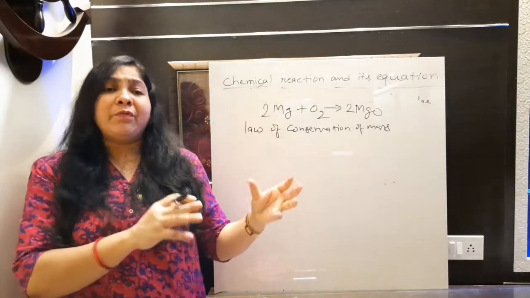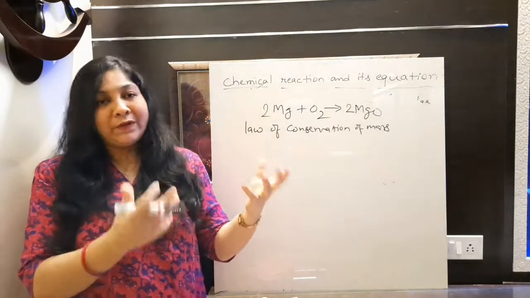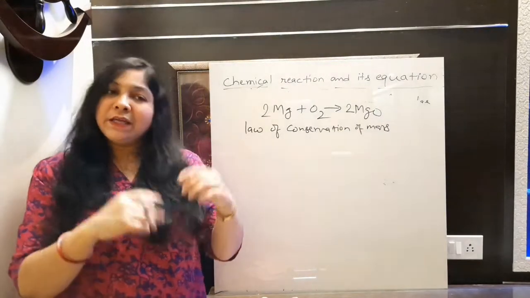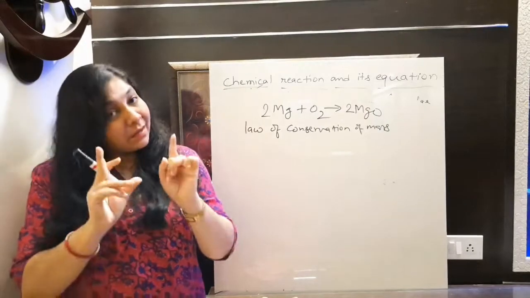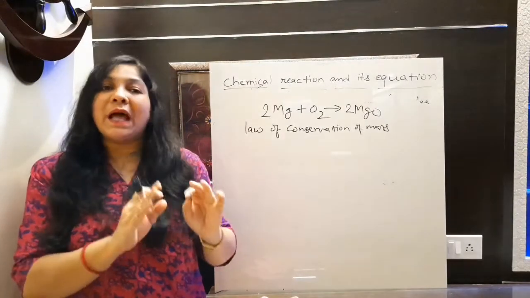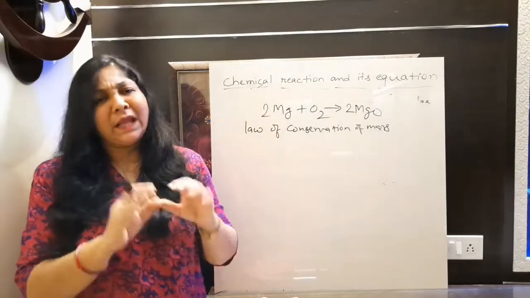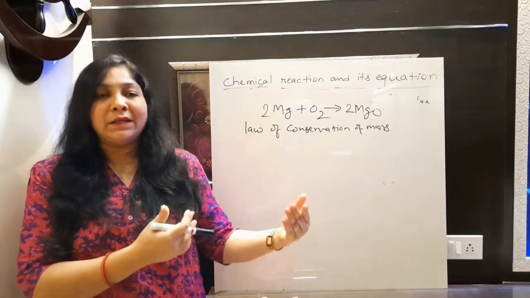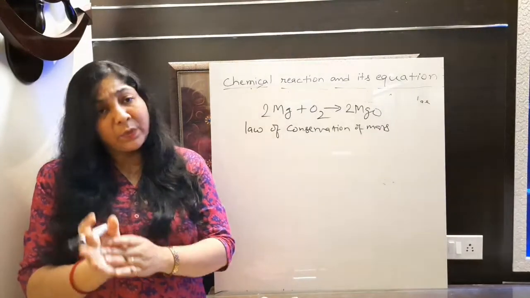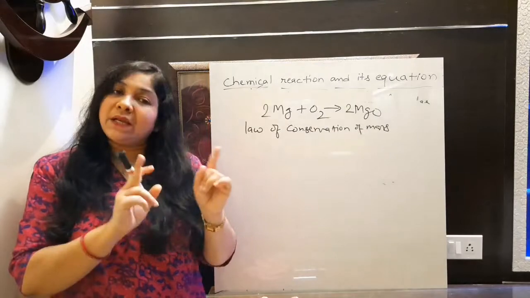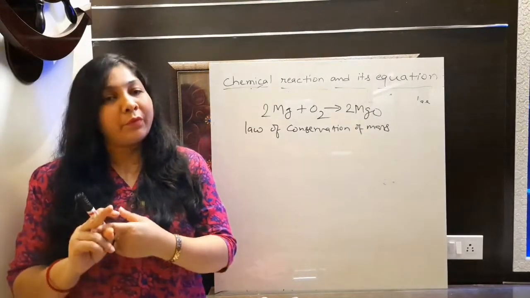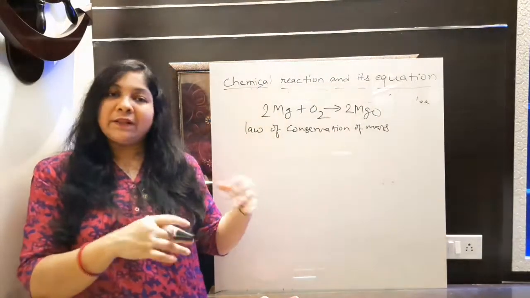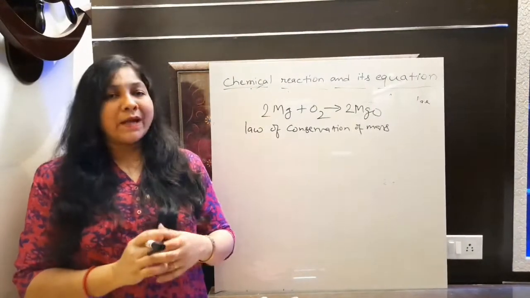How can the mass of a substance change? Definitely we cannot change the mass of a substance during a chemical reaction. Yes, we can rearrange the atoms, but we are not able to change the mass of that substance in any chemical reaction. So whenever we write the chemical reaction in terms of a mathematical expression, or in terms of a chemical equation, then the number of atoms in reactant should be equal to the number of atoms in product. This is the law of conservation of mass. So if the atoms are the same on both sides, then only the mass of reactant will equal the mass of product.